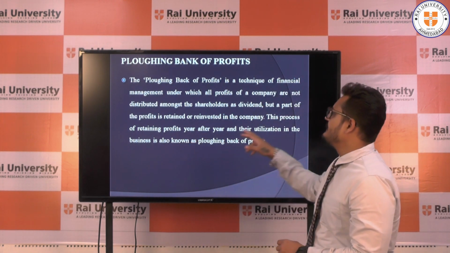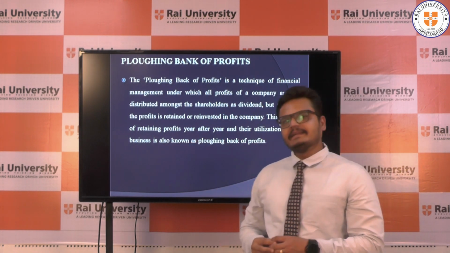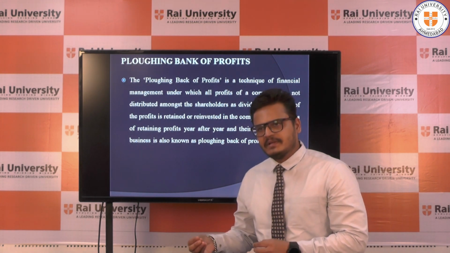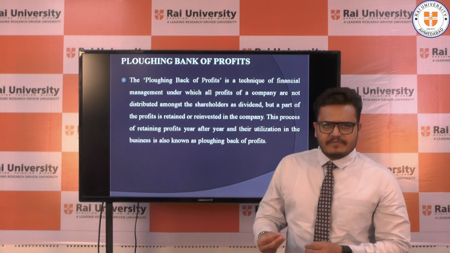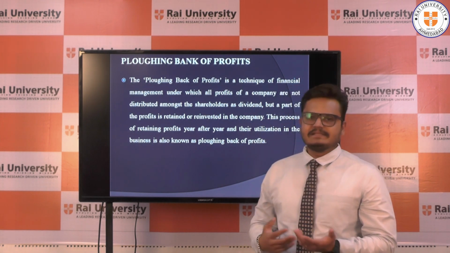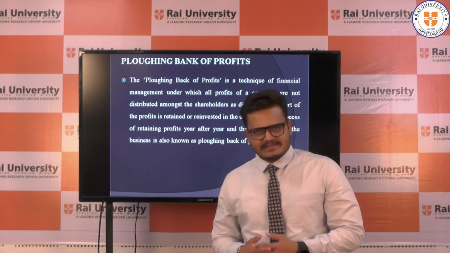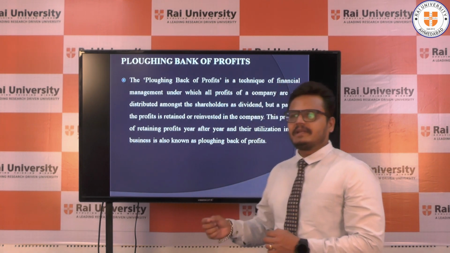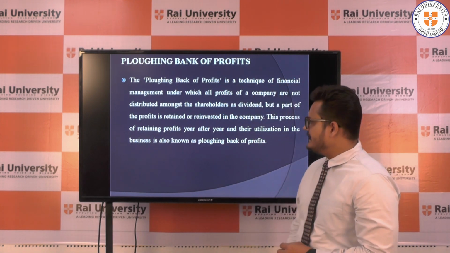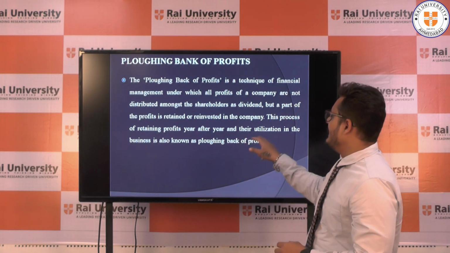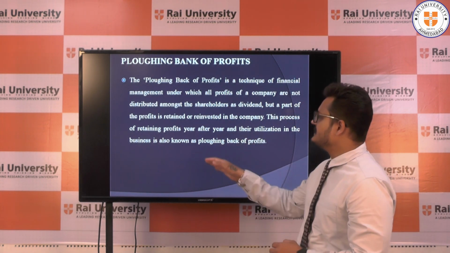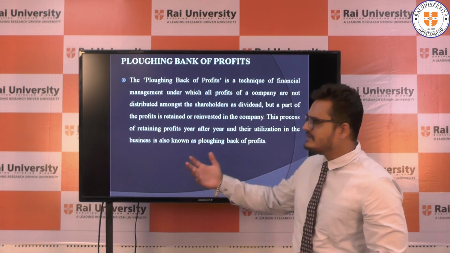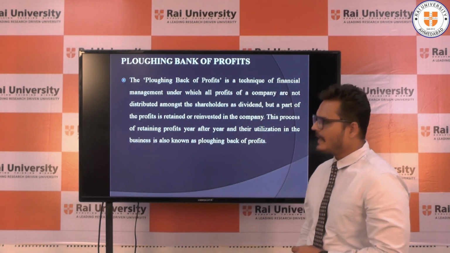Companies use these retained earnings for future operations, business expansion, and asset acquisition, because technological changes happen in business on a frequent basis. That is the reason why companies retain their money and use it in the business for their future goals and future operations. So it is known as ploughing back of the profit.